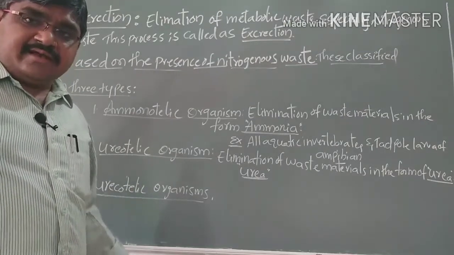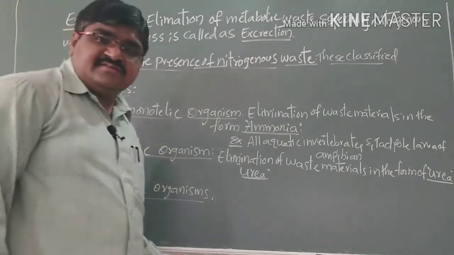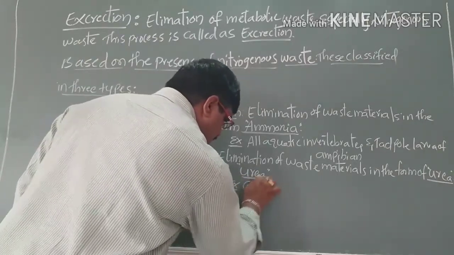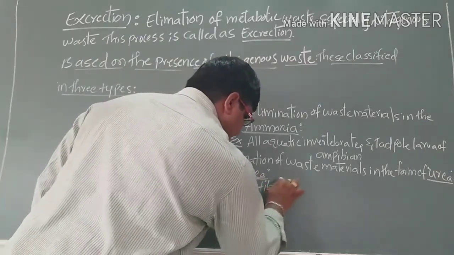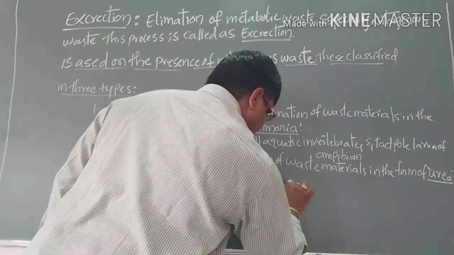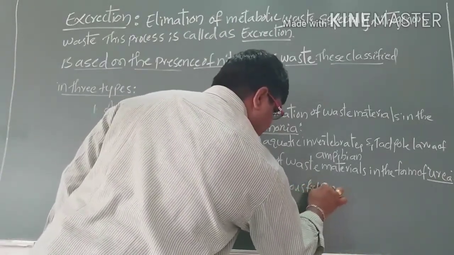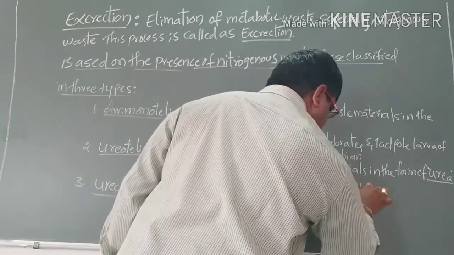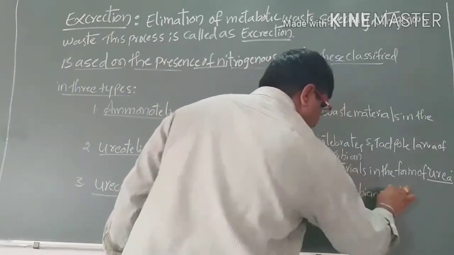Examples of ureotelic organisms are cartilaginous fishes, amphibians and humans.